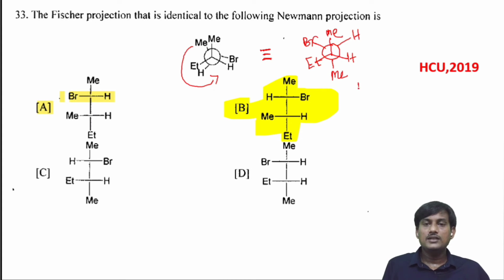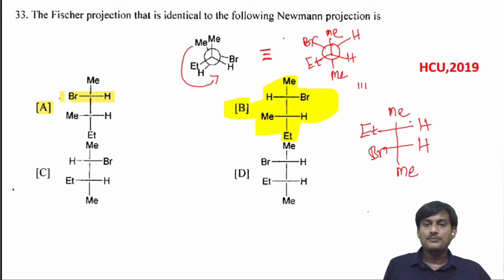So this can be equivalent to, you can write like this: front carbon methyl, and this is the back carbon methyl. And front carbon ethyl, H here, and back carbon Br, H here.